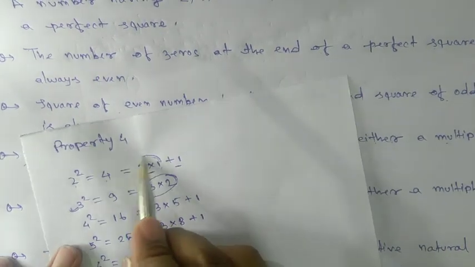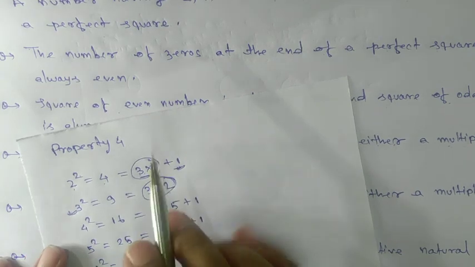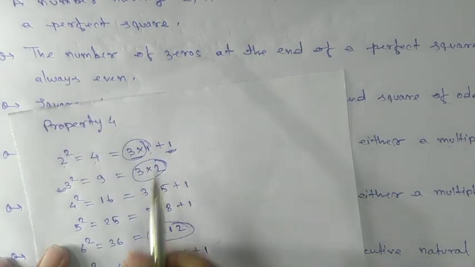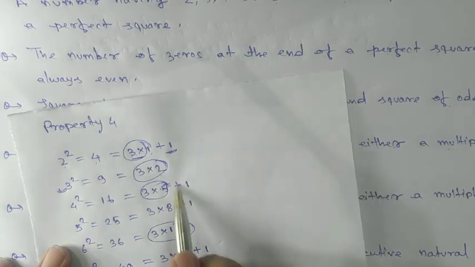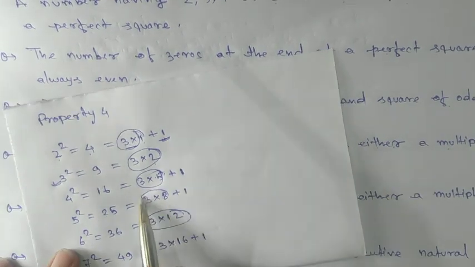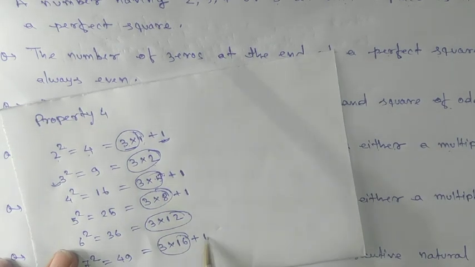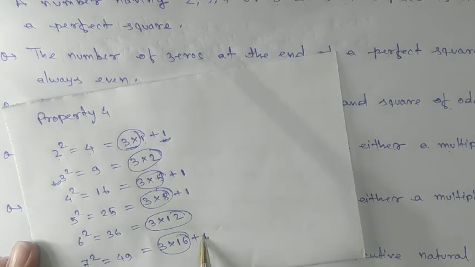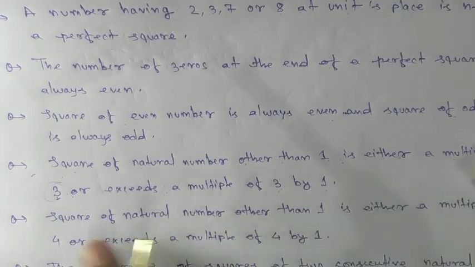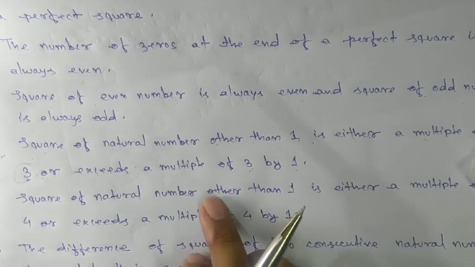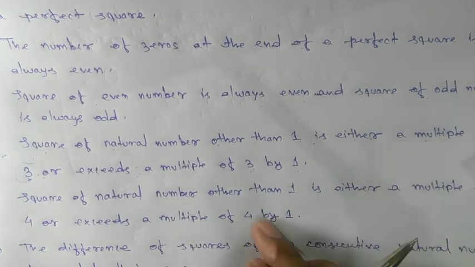See, exist a multiple of 3 by 1. Exist means more than 1. Okay, here: multiple of 3 plus 1, multiple of 3 plus 1, multiple of 3 plus 1, that means exist by 1. Okay, next one. So here, the square of a natural number other than 1 is either a multiple of 4 or exists a multiple of 4 by 1.